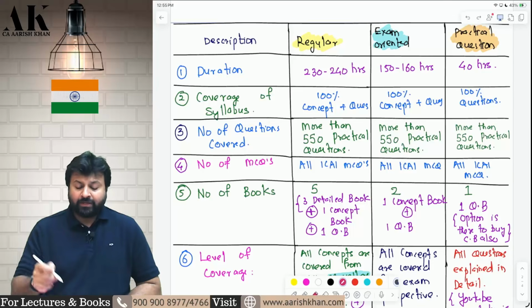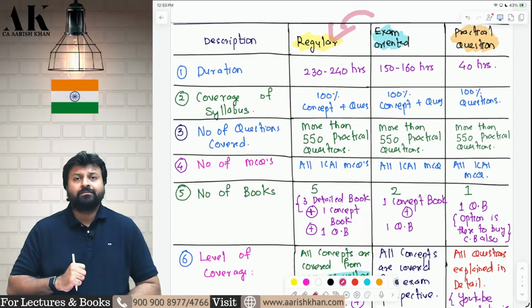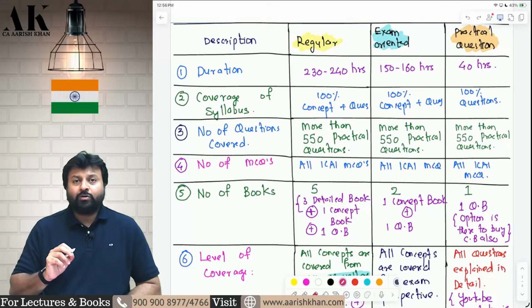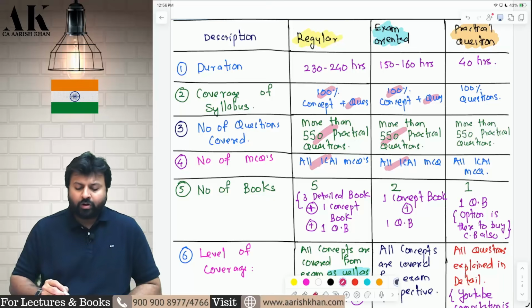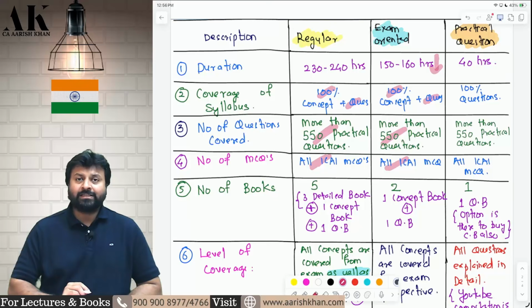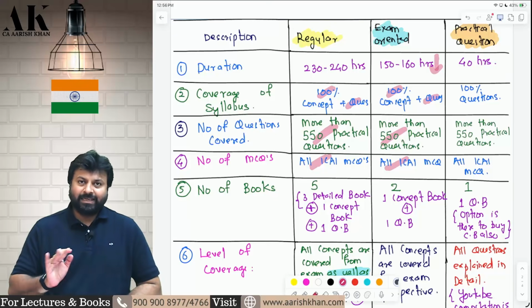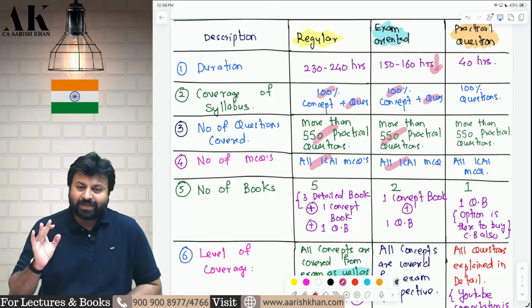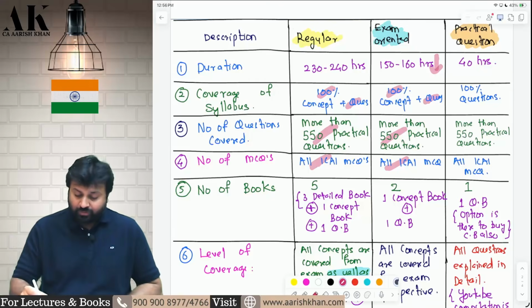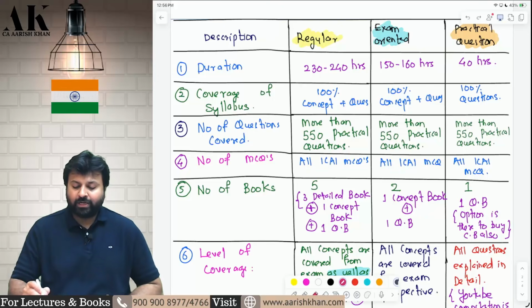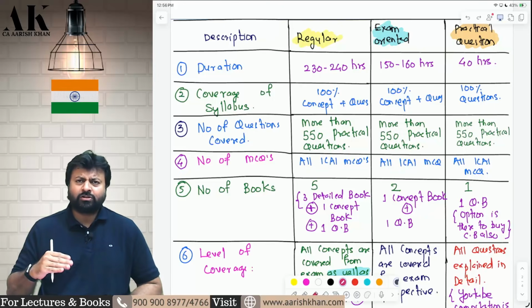But sir, what is the difference between the regular and exam oriented batch then? Yes, till now both are looking almost the same. 100% concept, 100% question, more than 550 practical questions, all ICAI MCQs. In fact, exam oriented looks better because the number of hours is lesser, 60, 70, 80 hours. Yes, as of now, exam oriented batch will look better because both of them are looking the same till now. Now the things will change. Now I will show you how the things will change between regular and exam oriented batch. Then I will give you a recommendation also, which batch you should go for.